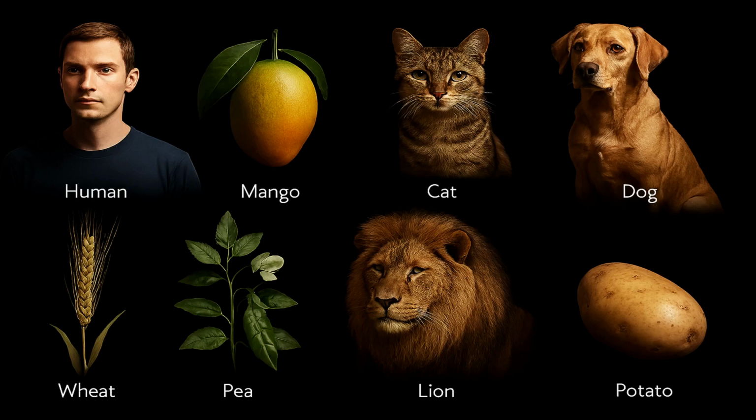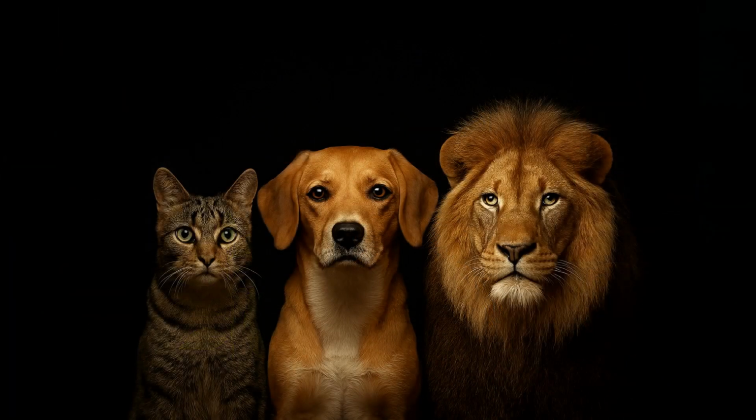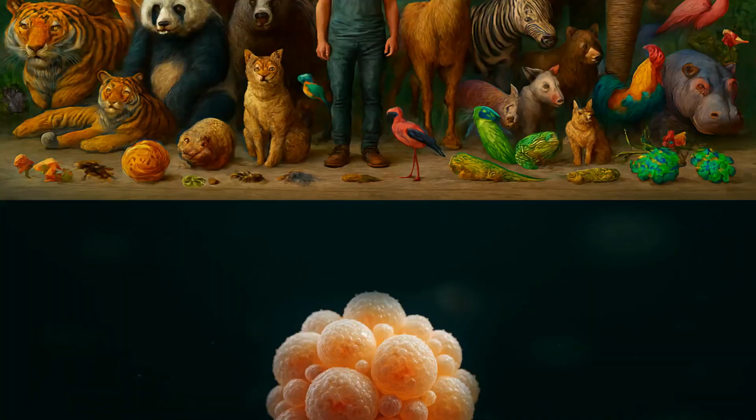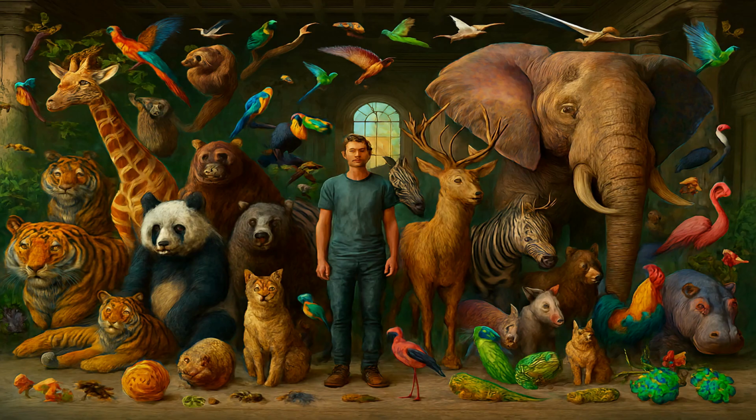Now we will compare the hierarchy of three familiar animals, cat, dog, and lion. By studying them side by side, you will see how closely or distantly related these animals are. Now let's compare them at each level. All three belong to kingdom Animalia because they are multicellular, eukaryotic, and heterotrophic. So here they are all the same.